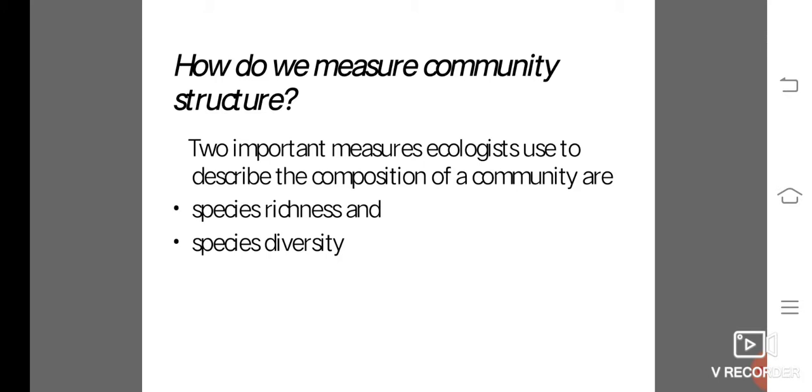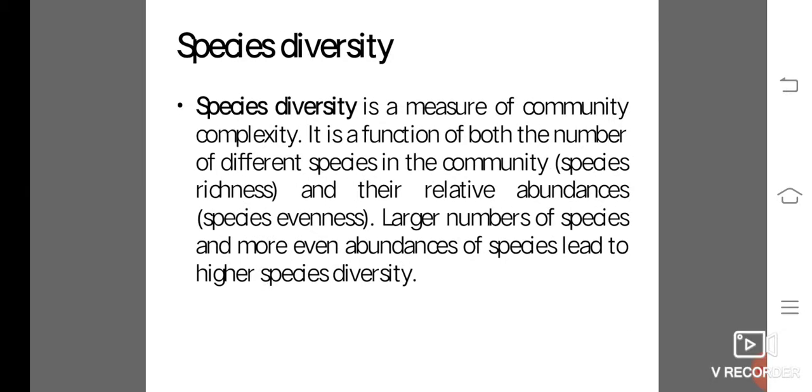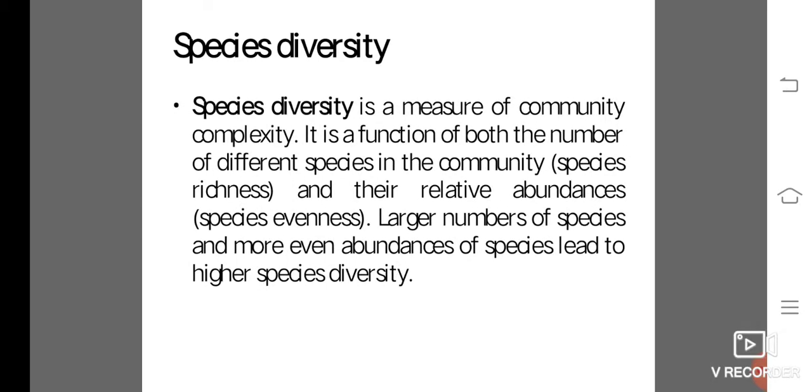How do we measure community structure? There are two important measures ecologists use to describe the composition of a community: species richness and species diversity. Species diversity is a measure of community complexity.